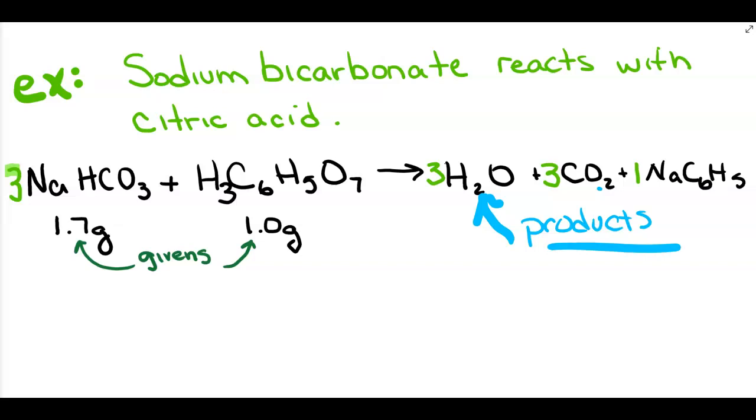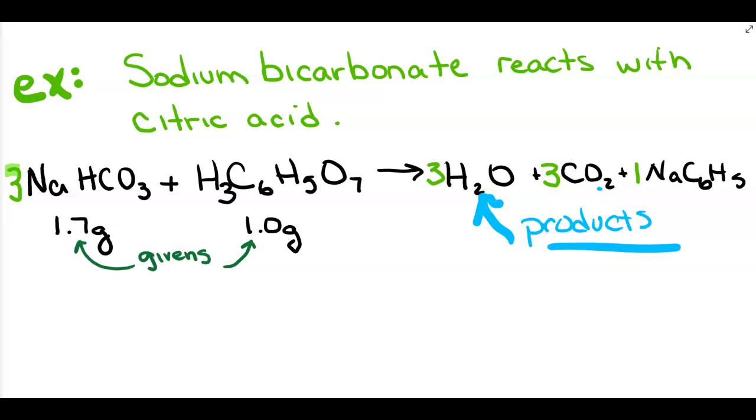A limiting reactant problem. Sodium bicarbonate reacts with citric acid. We start with writing the formulas for the two reactants. And in this particular problem, the sodium bicarbonate is given as 1.7 grams, and the citric acid is given in the amount of 1.0 grams.